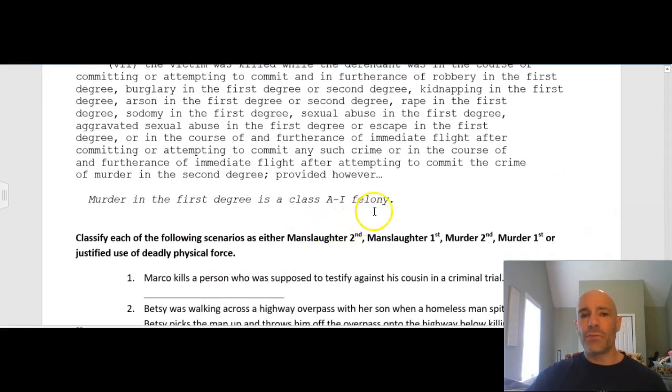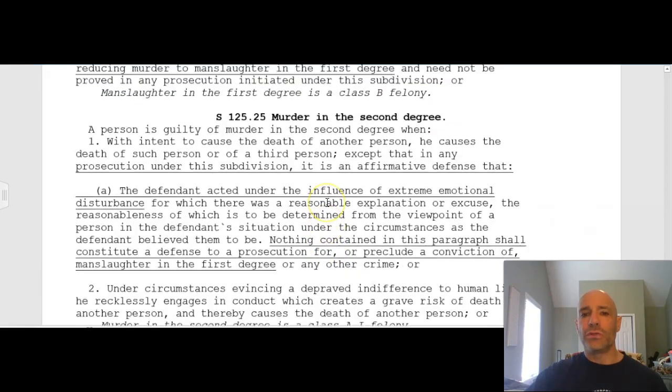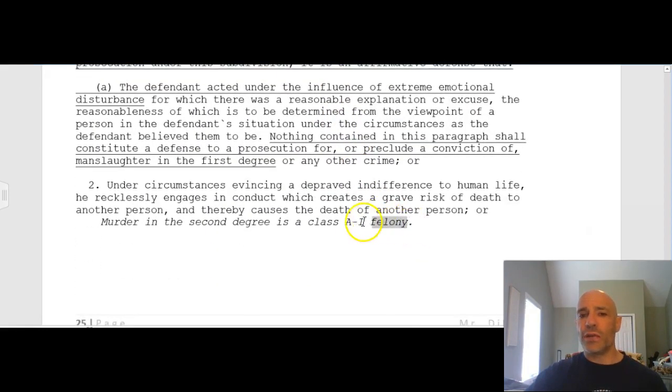You'll notice that murder in the first degree is an A1 felony, and you'll notice that murder in the second degree is also an A1 felony. So you might be thinking to yourself, well, what's the difference? If murder in the second is an A1 felony and murder in the first is an A1 felony, what's the difference? The difference comes down to sentencing and minimum mandatory sentencing and a lot of nuanced things with sentencing in the law.